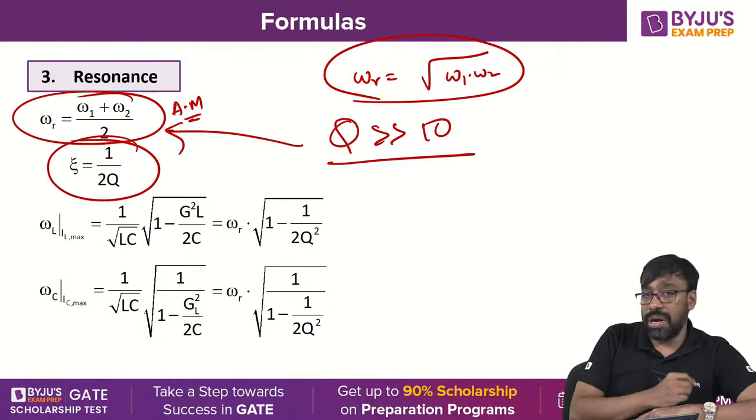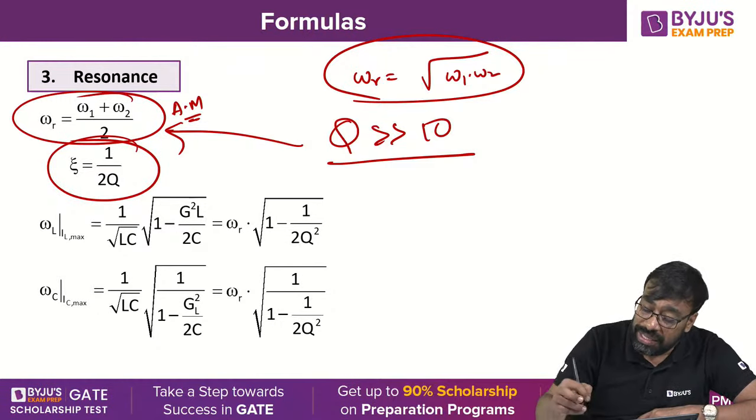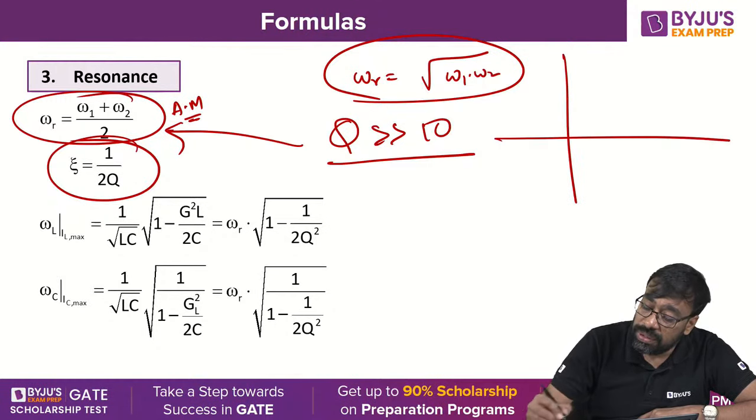Similarly, the zeta and quality factor I told you already. And similarly, in the case of parallel resonant circuit, the currents are something like this.